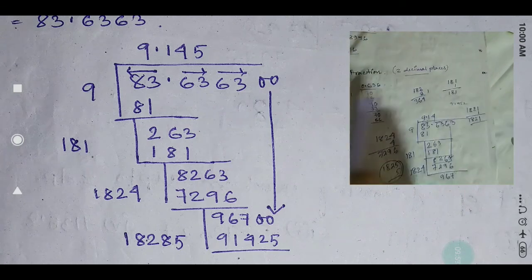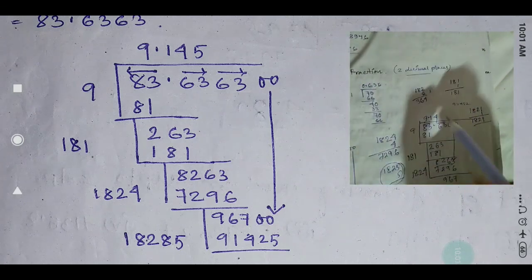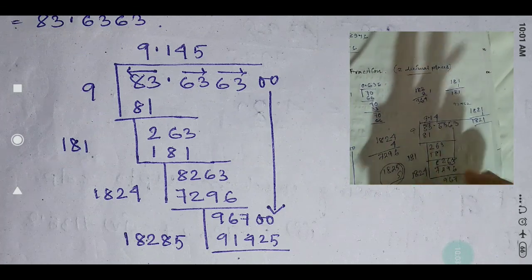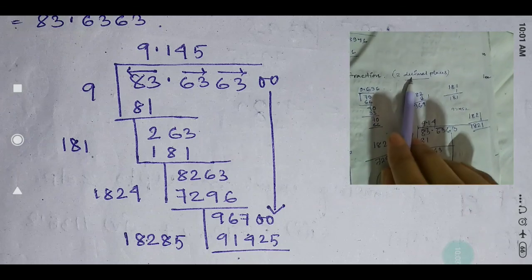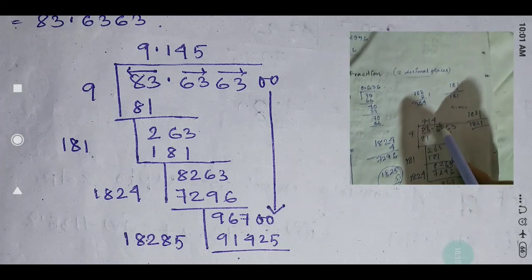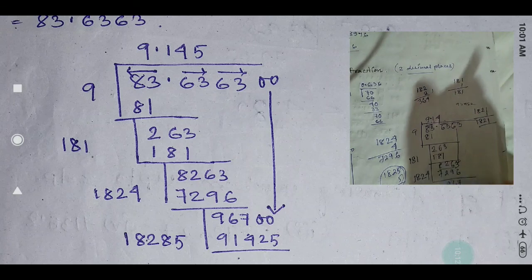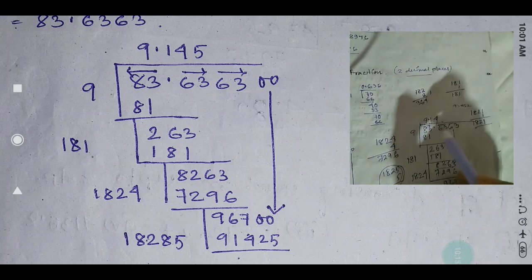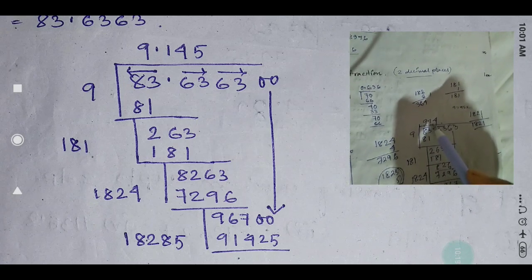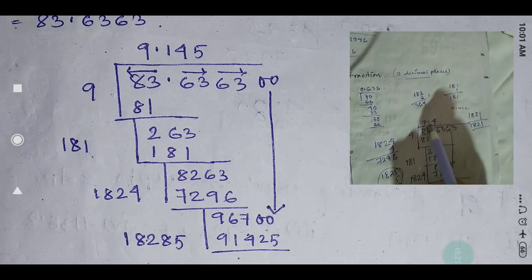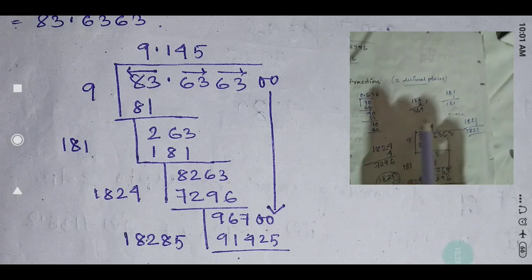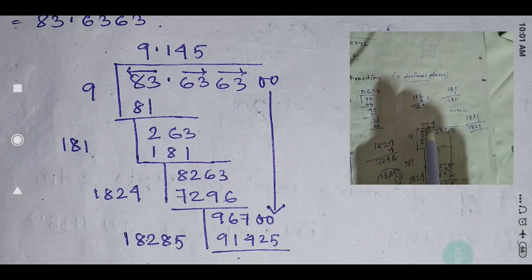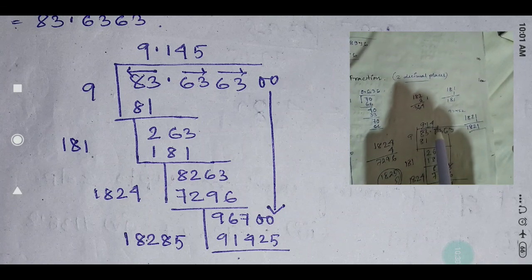Now the question is given up to 2 decimal places. That means after the decimal you have to take 2 numbers. Okay, but here I have got 2 numbers. If 2 decimal places are given, that means you have to apply this long division method up to 3 decimal places, then after that you have to round off up to 2 digits, that means 2 decimal places. So here I have got 1 4, that means 2 digits after the decimal, but we need 2 decimal places, so for 2 decimal places you have to continue the process till 3 decimal places.